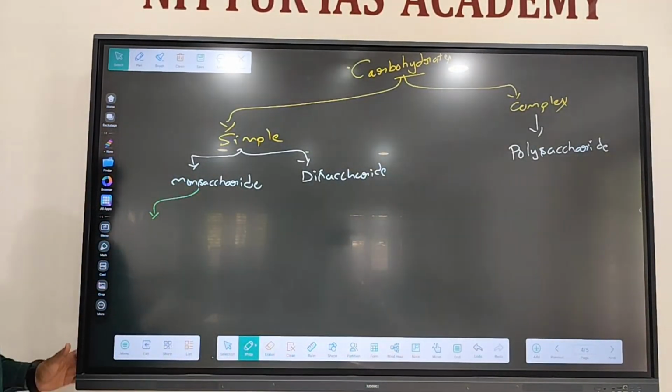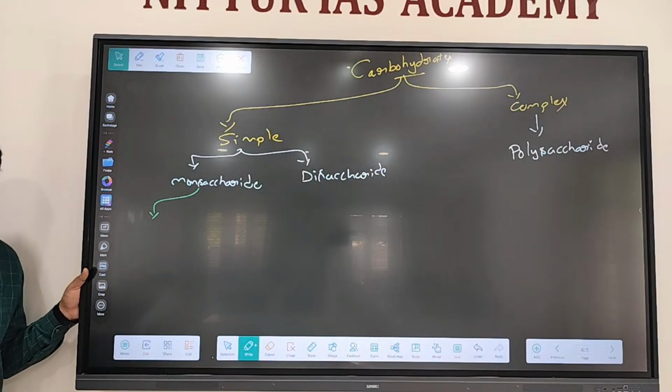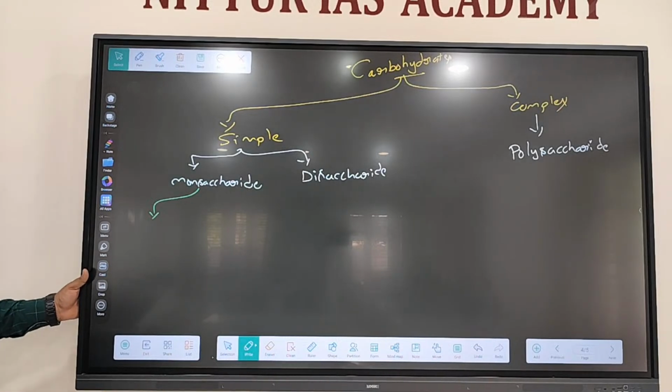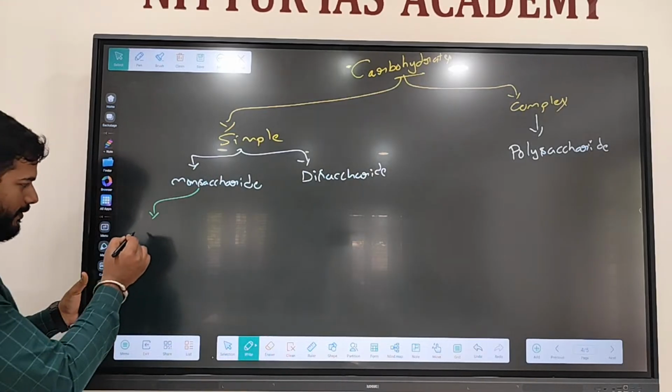Under monosaccharide, we have blood sugar. Which sugar is present in our blood? Glucose. Blood sugar is glucose.